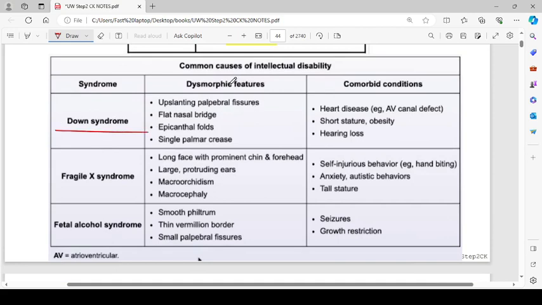So for the Down syndrome, the dysmorphic features include upslanting palpebral fissures, flat nasal bridge, epicanthal folds, and single palmar crease. Comorbid conditions include heart diseases like AV canal defect, short stature, obesity, and hearing loss. Fragile X syndrome, the children will have long face with a prominent chin and forehead, large protruding ears, macroorchidism, and macrocephaly. Comorbid conditions include self-injurious behavior like hand biting, anxiety, autistic behaviors, and tall stature.